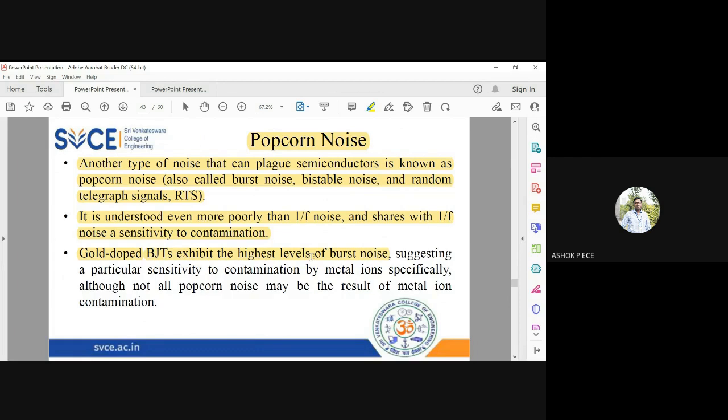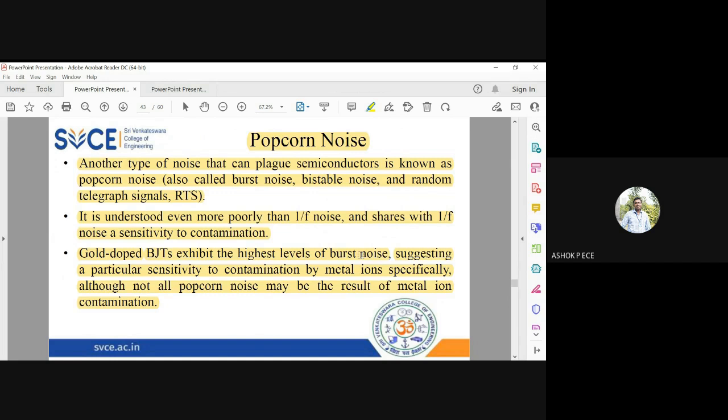So we use different doping materials for semiconductors, but the drawback of doping is its effect on noise. One such serious effect is when you dope a BJT with gold, it will have the highest level of burst noise, because contamination by metal ions specifically will result in popcorn noise, because silicon is a semiconductor and gold is a metal. So this metal ion contamination is not going to be a good partnership.